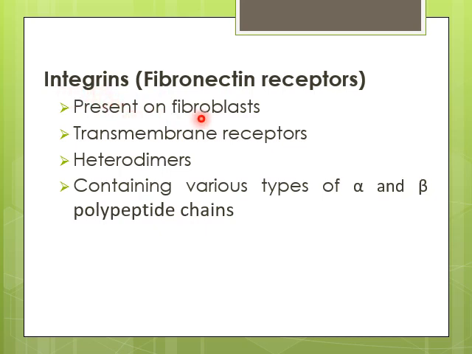These are present on fibroblasts. These are transmembrane receptors, which means that they can pass along the membrane. These are heterodimers, which means that these are composed of different subunits. So they may contain different types of alpha and beta polypeptide chains.